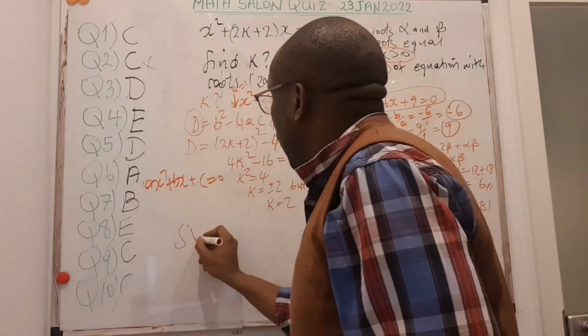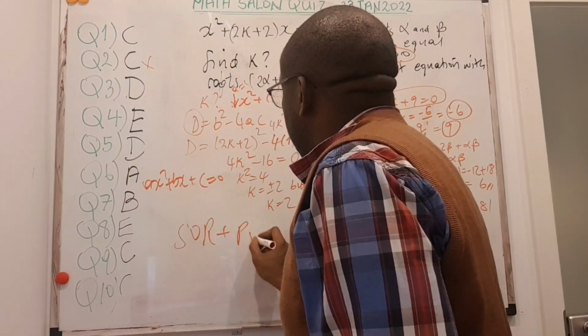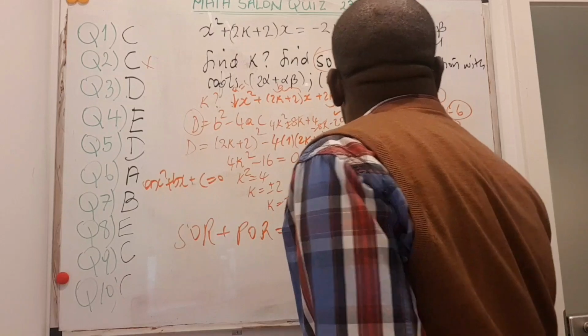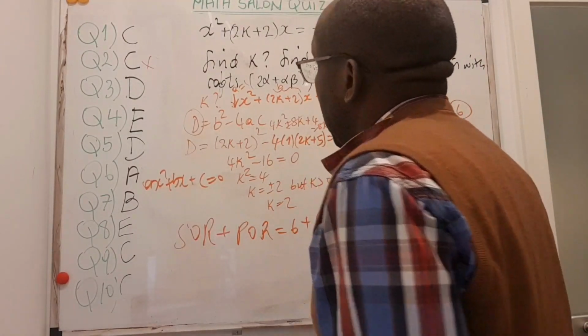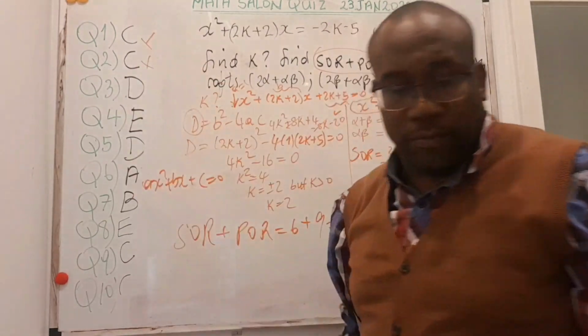Then of course you have to look for the sum of roots and the product of roots. So that is then our 6 plus our 9. 6 plus 9, and that is 15. So that one was C then.